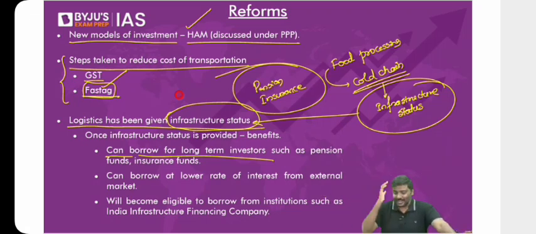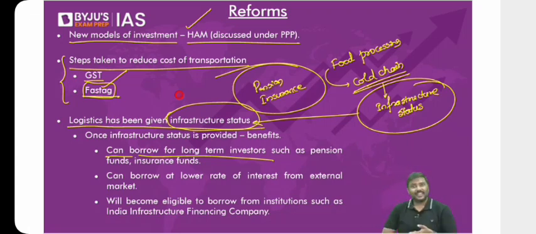What do you mean by long-term product? I'm collecting money from you, let's say monthly, but I will give you returns after your retirement. My dear, when will you retire? Today? Tomorrow? After 1 year? After 60 years, that is your retirement age. So if your age is 25, you'll keep on contributing to this product for the next 5, 10, 15, 20 years, and I will give you returns after 30 years, based on your age. Is it a long-term product or not?